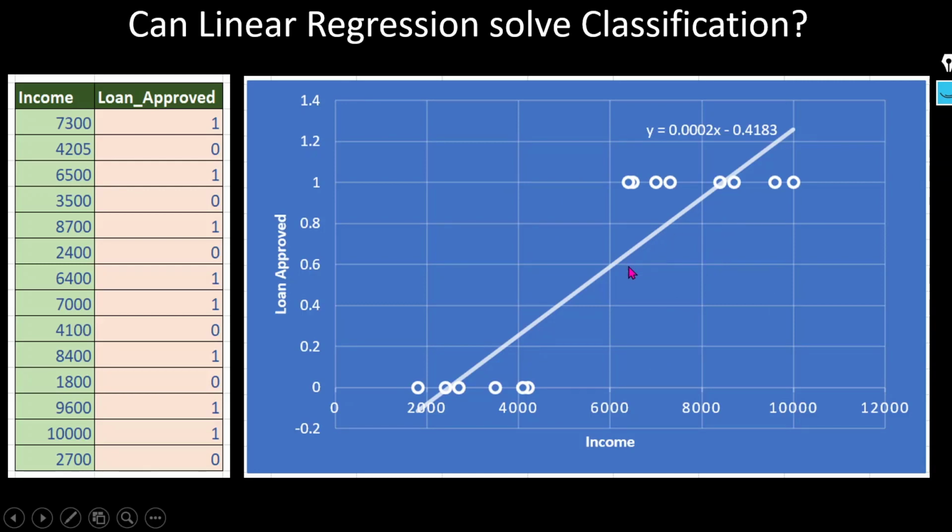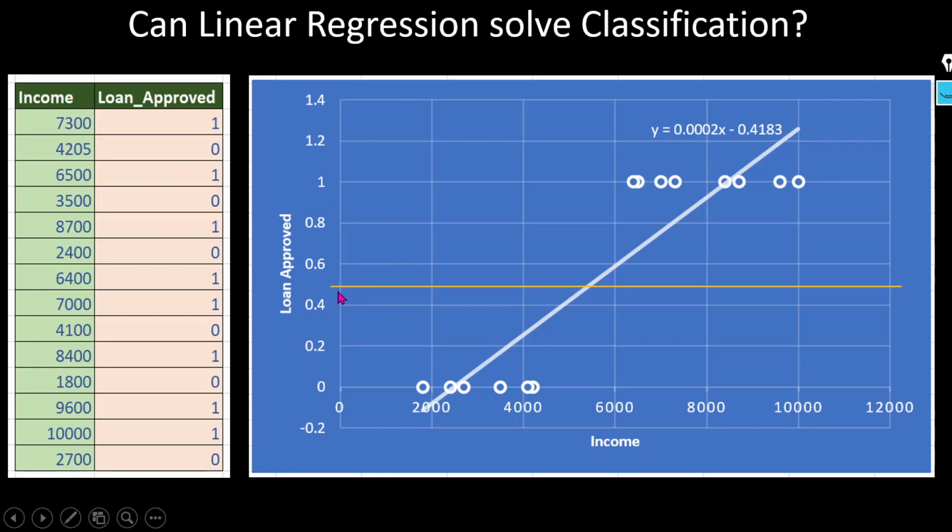So this would be your best fit line. So why this particular best fit line? To see whether we are able to classify this particular income into two groups or not, right? 1 or 0. So as we know, in the logistic regression we use the probability, right? It means a threshold value. So we are going to use one threshold value, 0.5. It means all the values above this will come under 1 and all the values below this will be treated as 0. Let's check whether we can do this with the help of linear regression or not, right?